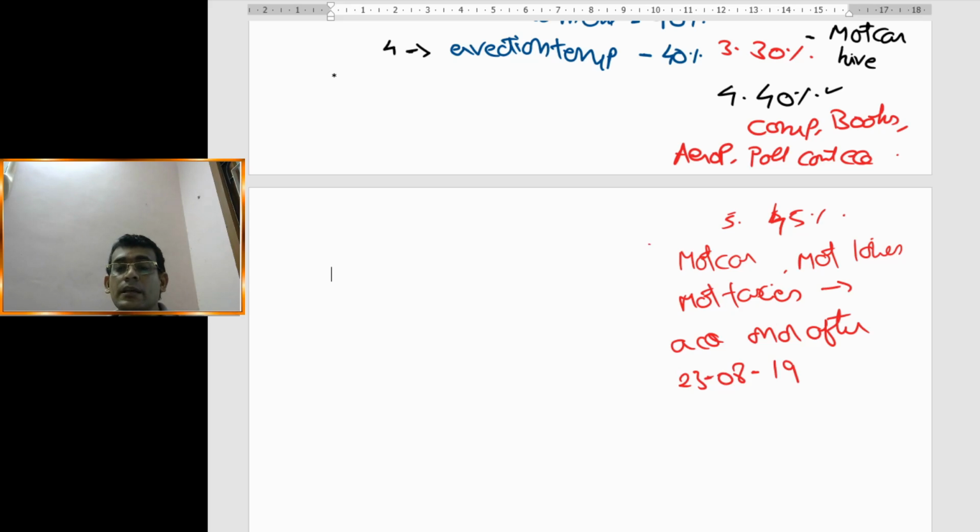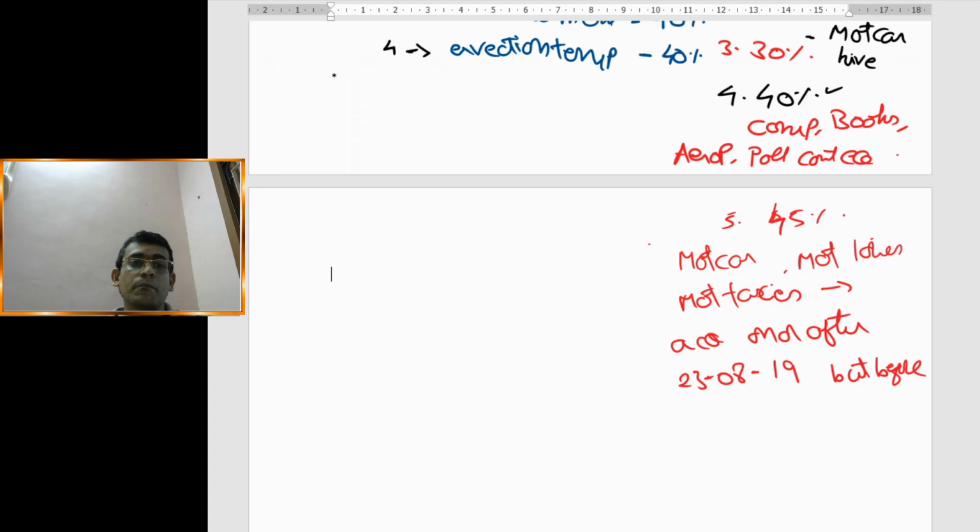That means whenever any SSC has acquired the motor car, motor taxis or motor lorries on or after 23rd August 2019, but before that means the acquisition should happen before 1st April 2020. So acquisition should happen before what is the before date? 1st April 2020. That's one condition.